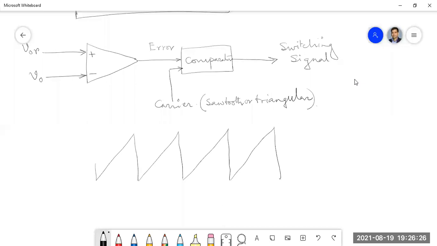It's difficult to draw here, but I am just trying my best. Suppose my error signal is somewhere here.